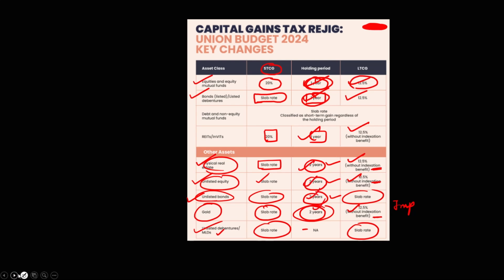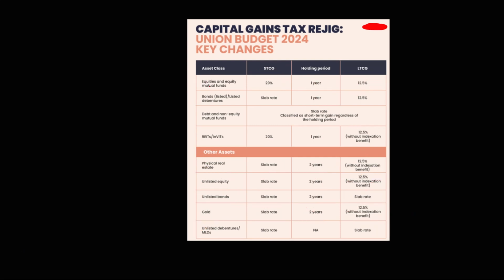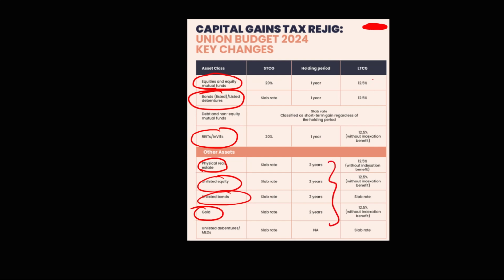So let me just sum up. The holding period for long-term capital gains is above 1 year for equities and mutual funds. For listed bonds, it is again 1 year. And for REITs it is 1 year. But the holding period for long-term capital gain for physical assets, for gold, for unlisted equity, for unlisted bonds is 2 years. But the rate at which you will be taxed will be 12.5%. Okay, this is very, very important.